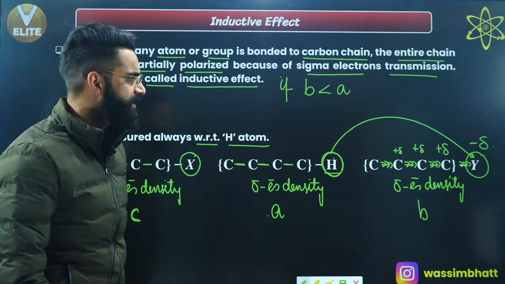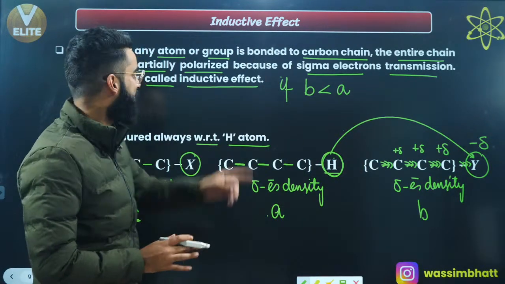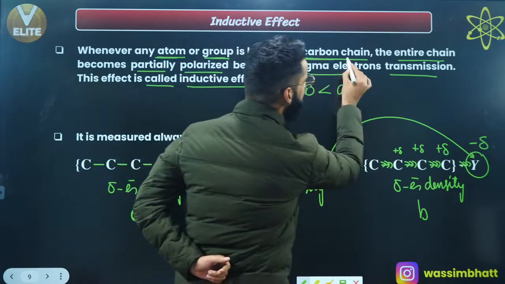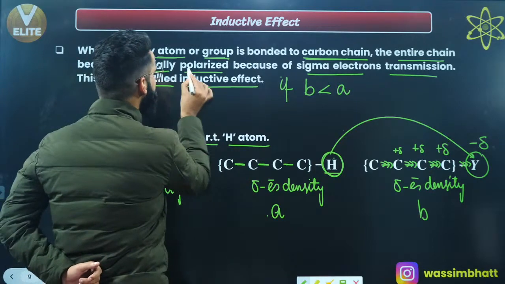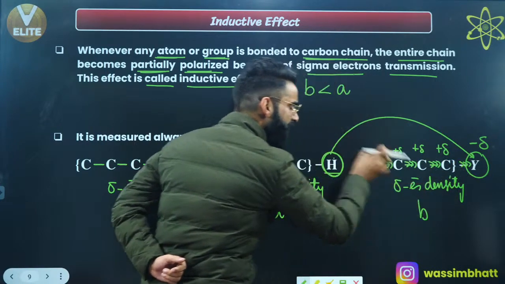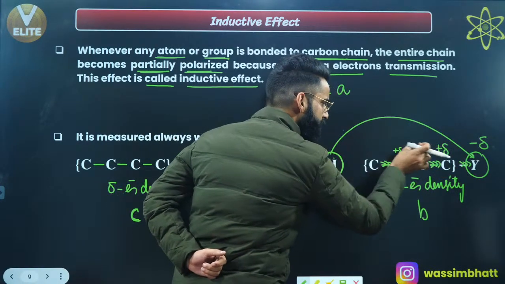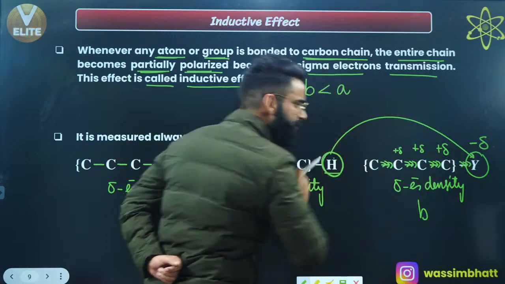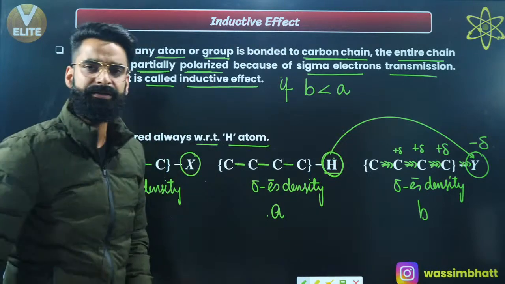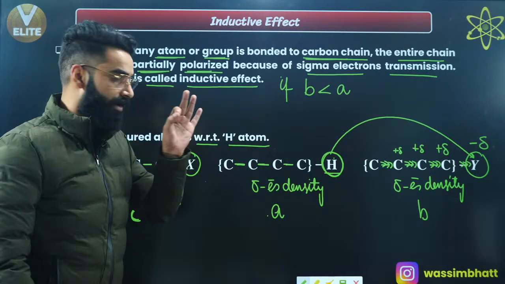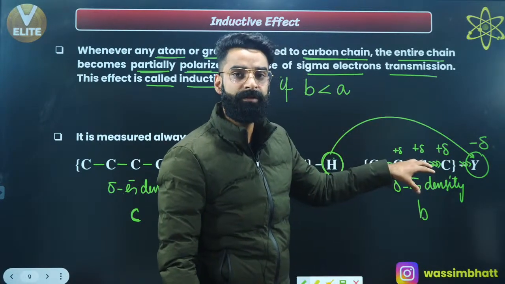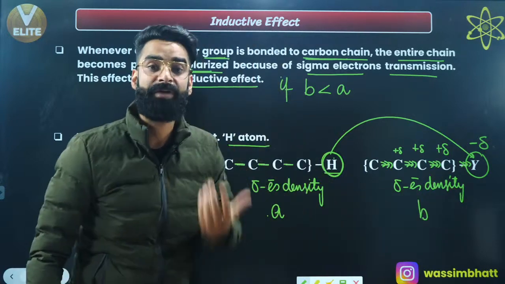Yes? Right? So basically what has happened? Understand, read the definition again. Whenever any atom or a group is bonded to a carbon chain, the entire chain becomes partially polarized, right? By introducing the atom or group Y, the chain has become partially polarized. Every carbon has got partial positive charge over here. I'll say this chain has got partial positive charge by the introduction of some atom or group Y over here, right? So remember, whenever any atom or group of atoms is introduced in the carbon chain, which makes the carbon chain partially polarized, right?